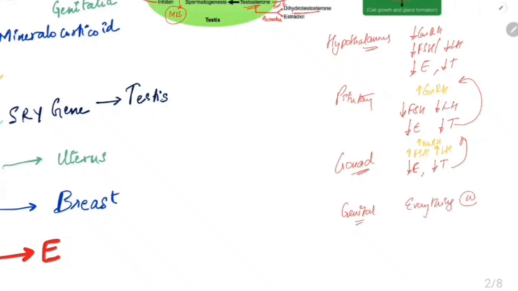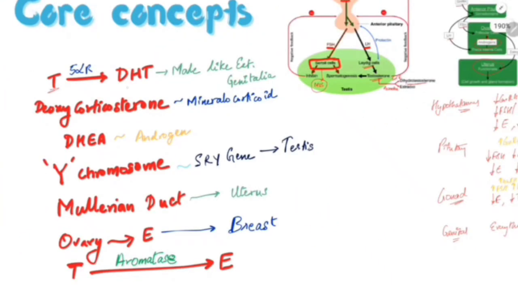So after understanding this concept, testosterone will be converted to dihydrotestosterone with the help of 5-alpha reductase and it will produce a male-like external genitalia. இதை வச்சு என்ன மீட் பண்ணுறேன் அப்படின்னா, in a male it's going to produce a male external genitalia, but in females it is going to produce an ambiguous genitalia. DHT is also responsible for secondary sexual characters of male.